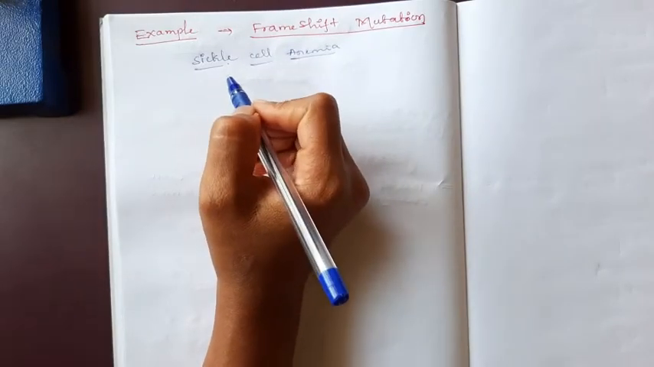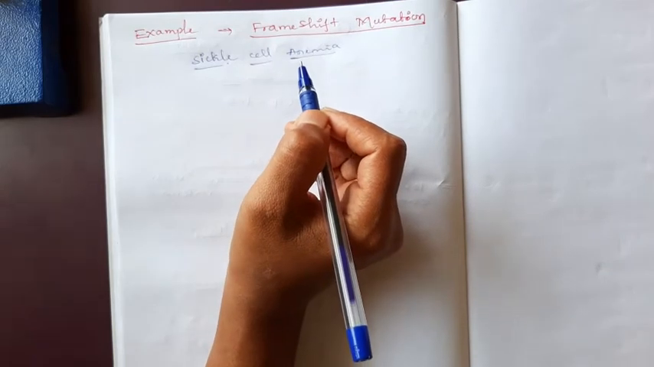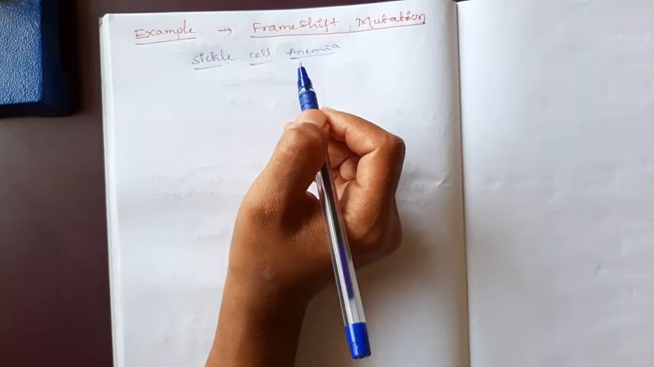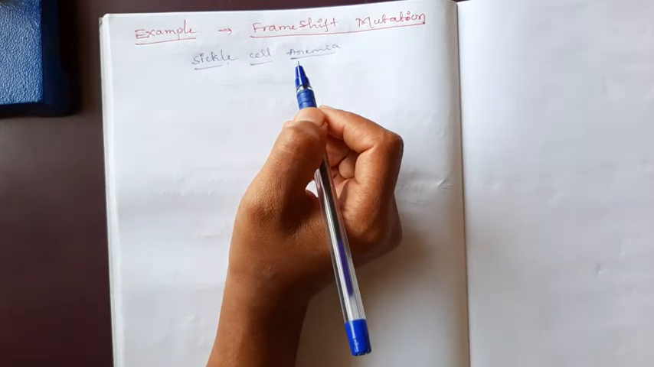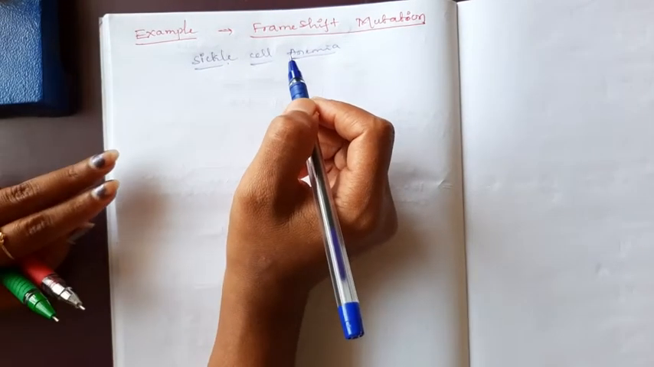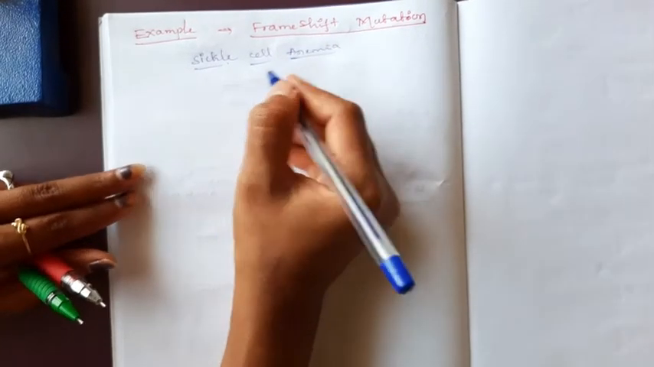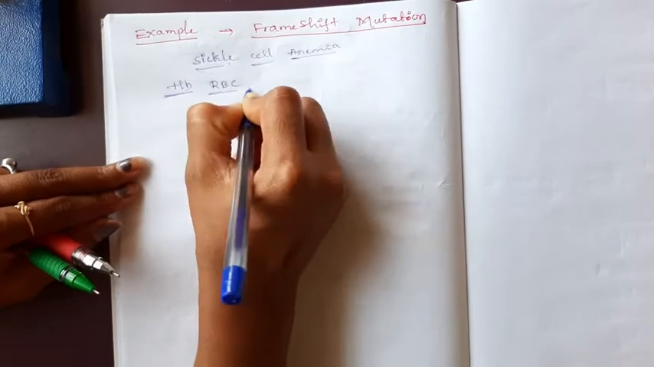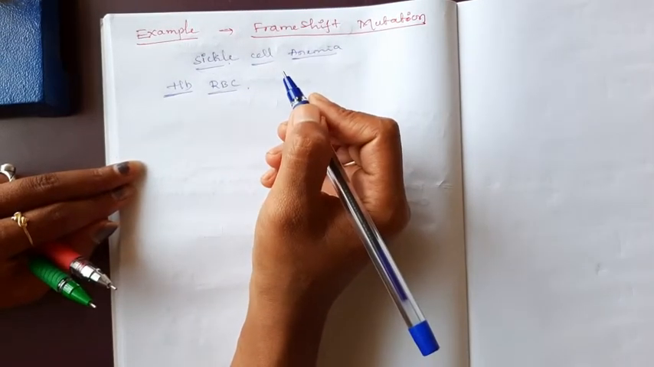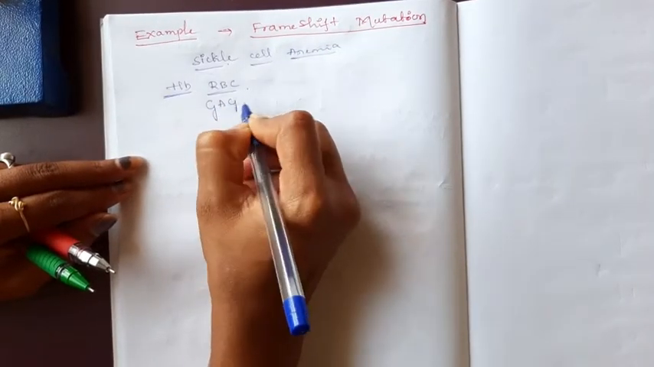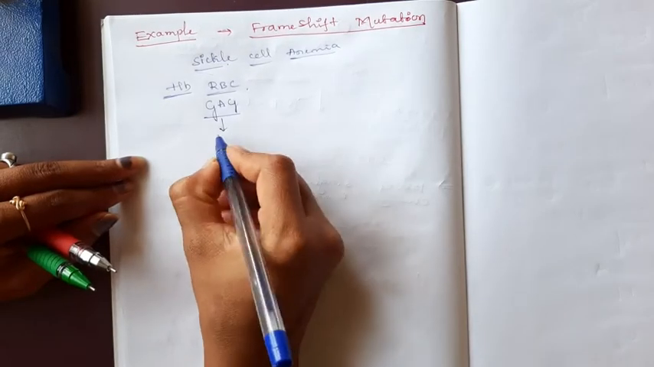In this case, the normal RBC shape in humans will change into sickle shaped, okay, or half moon shaped, due to the insertion of only one nitrogen base. Means here in the normal RBC hemoglobin, GAG codes for glutamine.